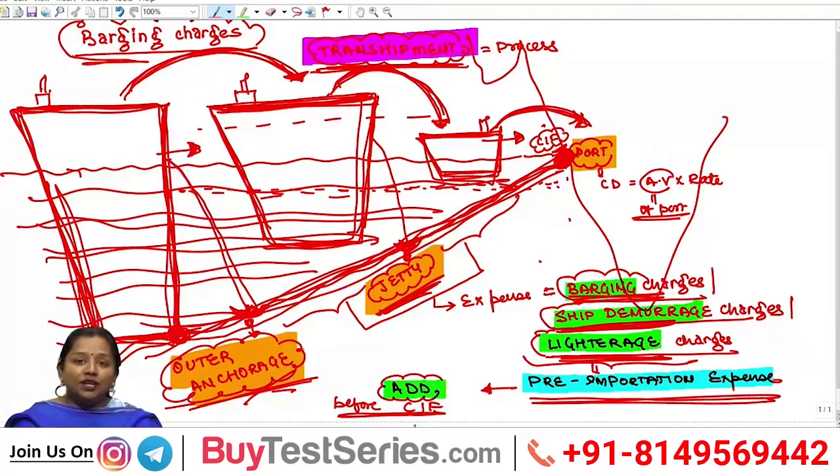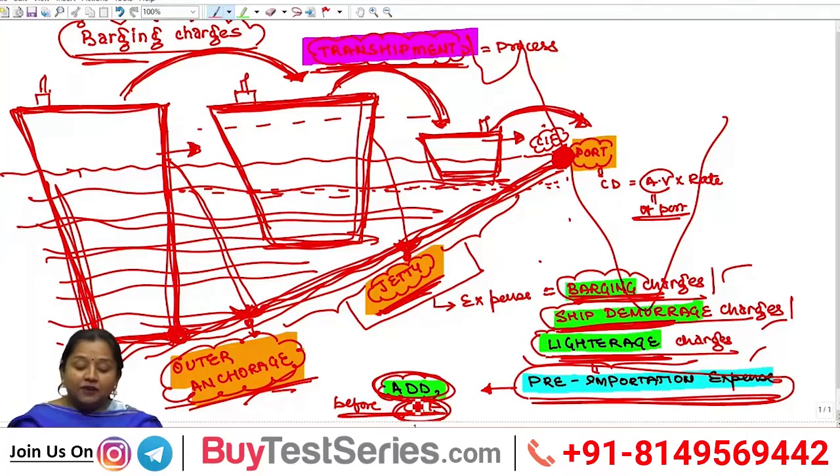will amount to a pre-importation expense, because any expense incurred before the port shall be taken as pre-importation. The expenses incurred for such transshipment, known as barging, ship demurrage or lighterage, being a pre-importation expense, shall be added before CIF value, because CIF value is the value of goods at the Indian port. So, obviously, this expense has been incurred before the Indian port, before CIF value, therefore, this expense shall be added before CIF value itself.